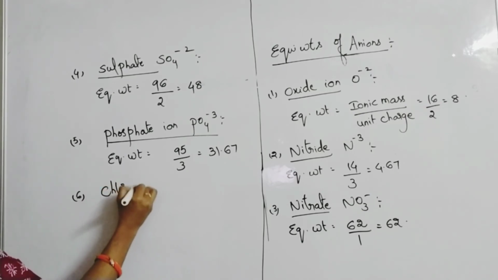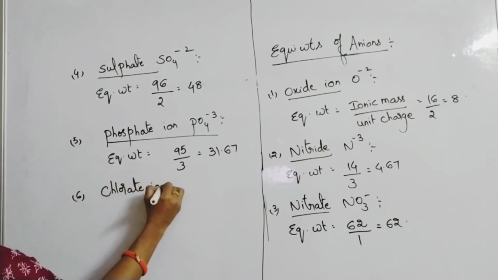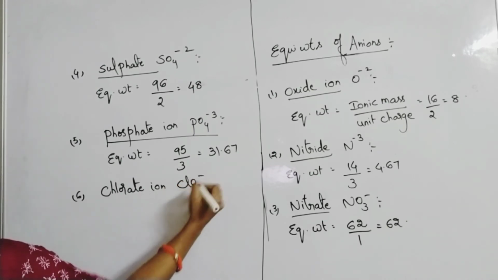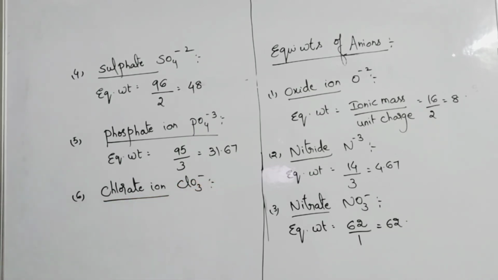Same like that, if you calculate for the chlorate ion. What is the formula for chlorate ion? ClO3 minus. Here chlorine is 35.5 and oxygen is 16, 16 threes are 48.